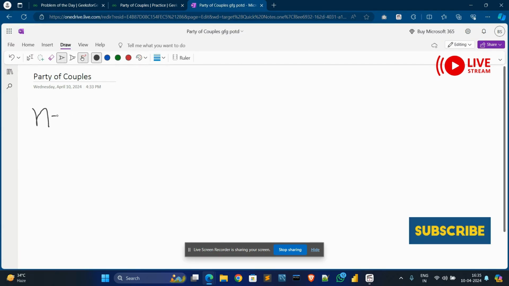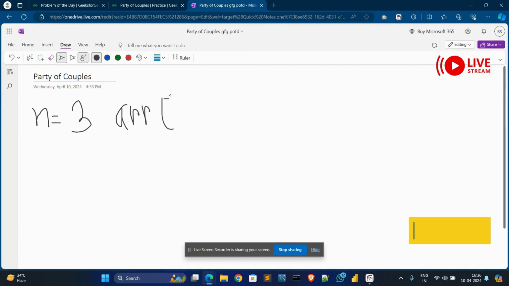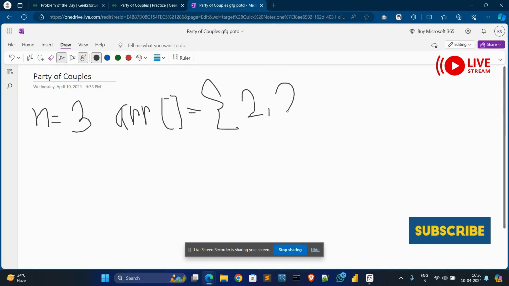Suppose there are three people, and the array size is 3, and the elements are, let's suppose, 2 4 2.